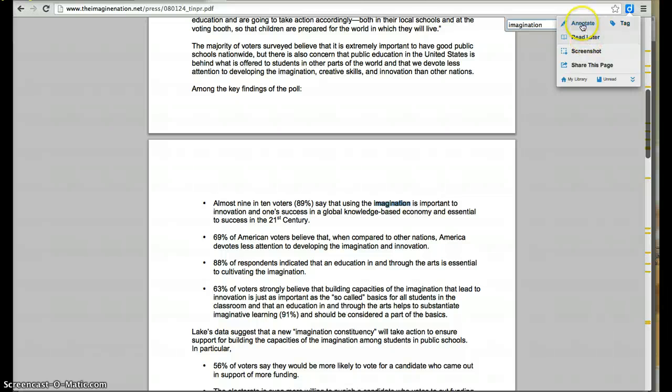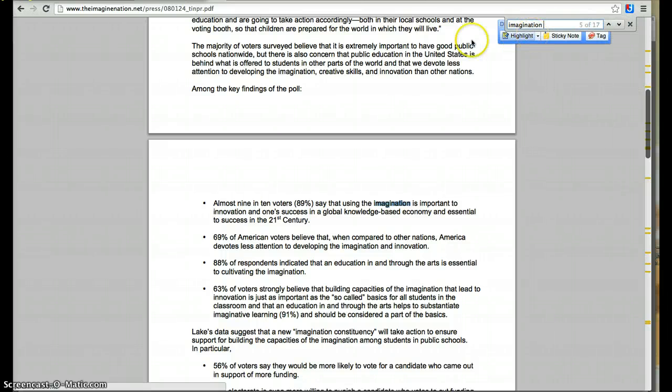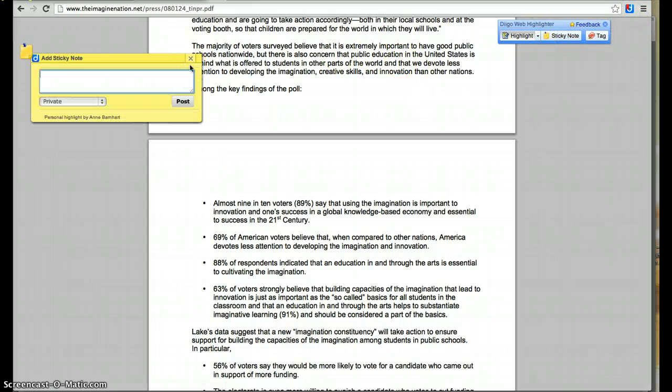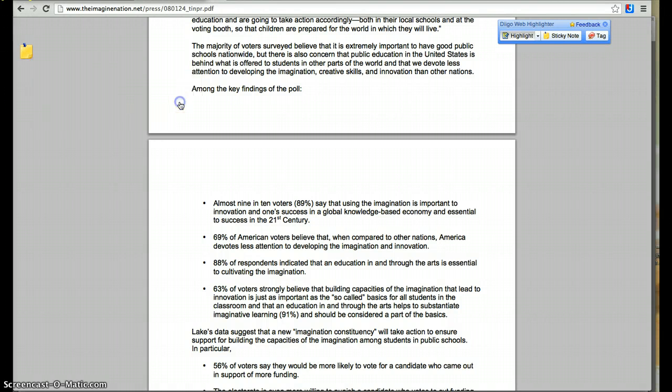So I'm going to retake this and continue on with my yellow because I already did that. And I noticed that the majority of voters surveyed believe it is extremely important to have good public schools nationwide, but they're concerned that public education is, and so on. So this gives me a little bit of background about who took this particular survey. I don't know why this isn't working, so I'll just sticky note it. This develops the survey, so that just gives me a little reminder of how I can use that.